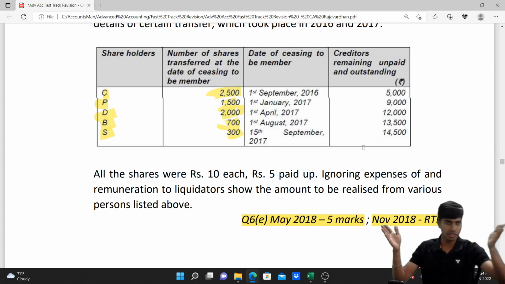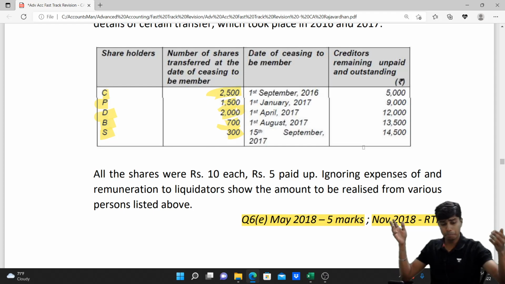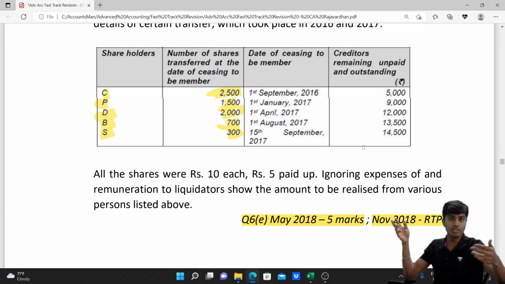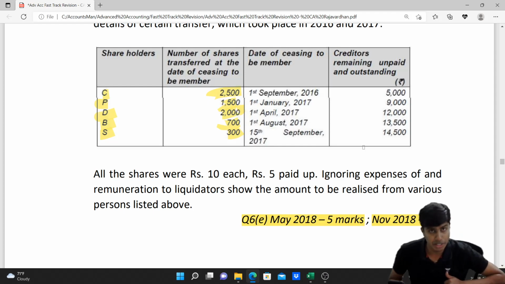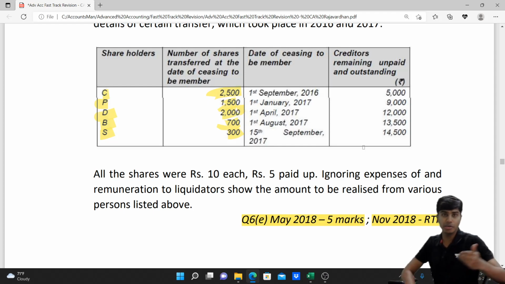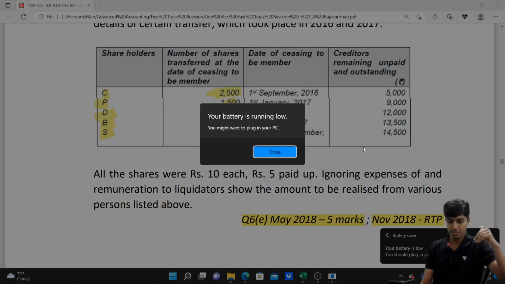So we'll subtract it from the successive amount to find out the outstanding liability. Proportionately, we'll share it between the B-list contributors other than C. Other than C, it will be 9,000, and P will not bear anything of that 3,000 which brings it up to 12,000, because P is no more a shareholder on 1st of April. Only till 1st of January, whatever liability is there, P will bear. So that 3,000 will be shared between D, B and S, and the additional 1,500 will be shared only between B and S, and the last 1,000 rupees will be borne only by S.